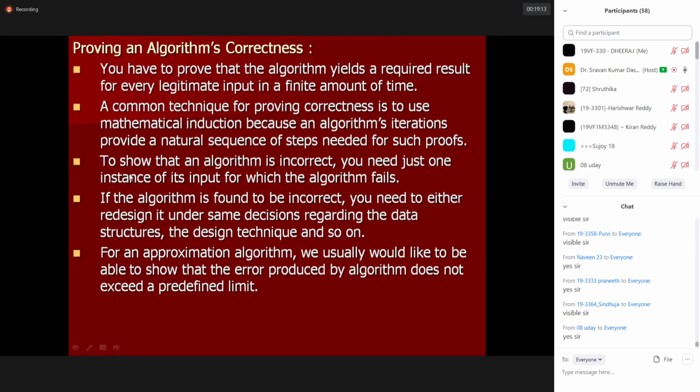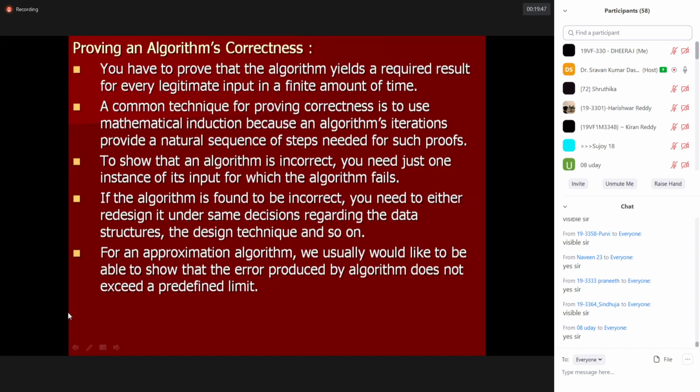Means what? To say your algorithm is not working fine, means that your algorithm is not correct. If you want to prove that a statement is wrong, go back again to the methods of disproof which you came across in discrete mathematics. That is, if we can have one example which shows that the given statement is wrong, that example is said to be a counterexample. So using one case with one input, if for one particular input you can say that the algorithm is not working correctly, then the algorithm is wrong. That is, the algorithm is incorrect. Okay.